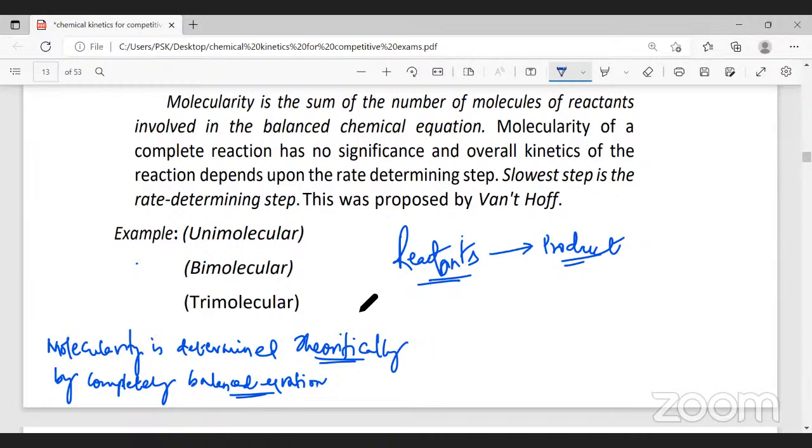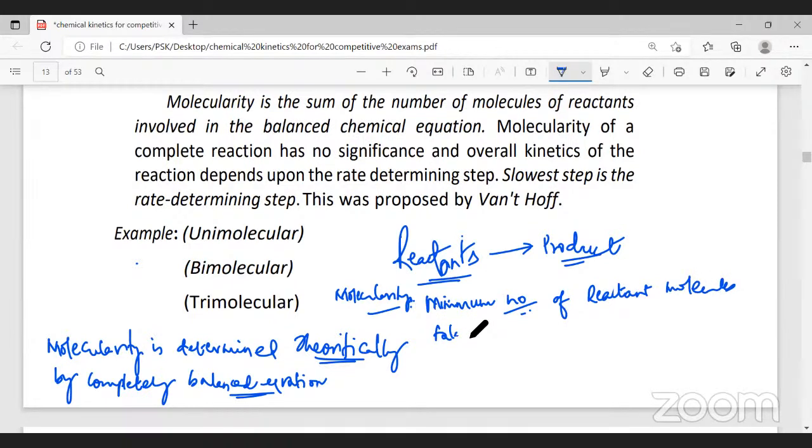Now, what is the molecularity definition? Molecularity is defined as minimum number of reactant molecules taking part in the slow step, or the elementary reaction, is called as molecularity.